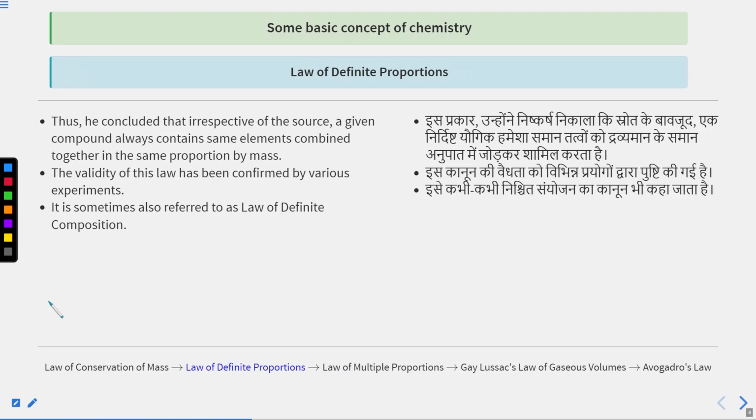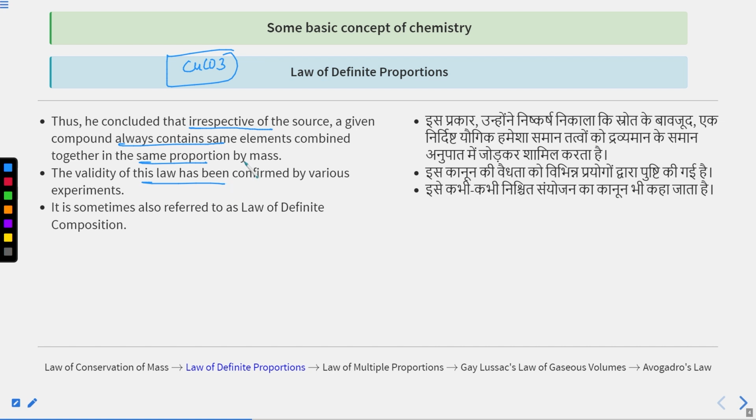And this is a very interesting point. He concluded that, irrespective of the source, a given compound always contains the same elements. It means in cupric carbonate, always copper, carbon and oxygen will be there, combined together in the same proportion by mass.